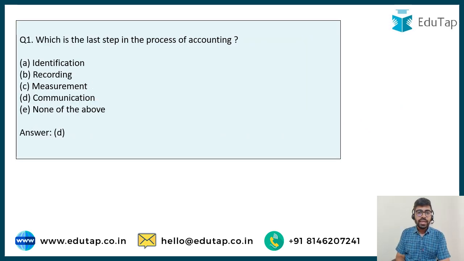So friends, now I can easily answer this question: communication is the last step in the process of accounting. After identifying, after measuring, after recording, you communicate this information. The accounting software these days communicates this information to the users of accounting. So the last step and the most important one is communication. So the answer is going to be option number D.